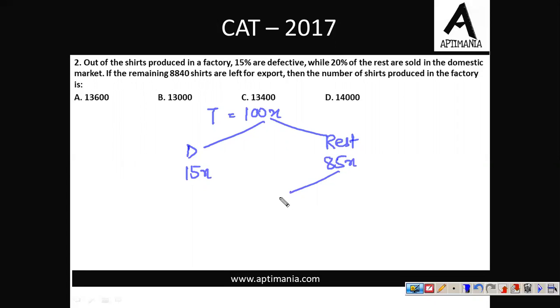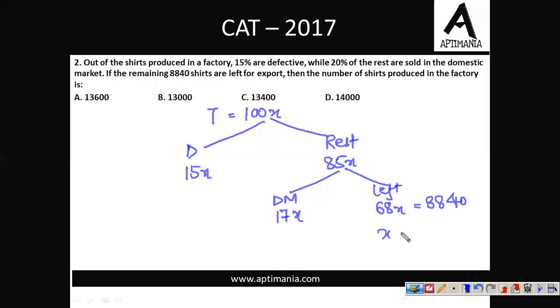20% of this are sold in the domestic market. So shirts sold in the domestic market will be 20% of 85x, which is 17x. So the shirts still left with us will be 85 minus 17x, which is 68x. And it is given to us that the remaining 8840 shirts are left for export. So this 68x should be equal to 8840.